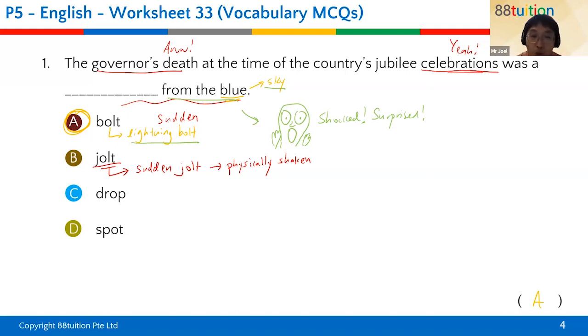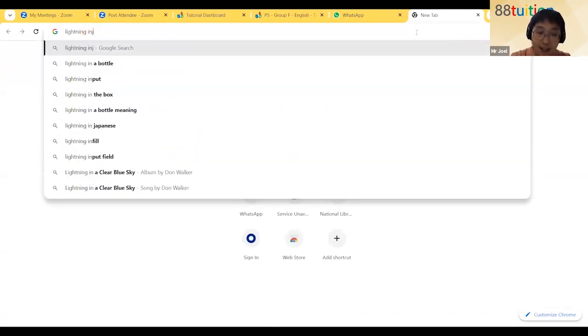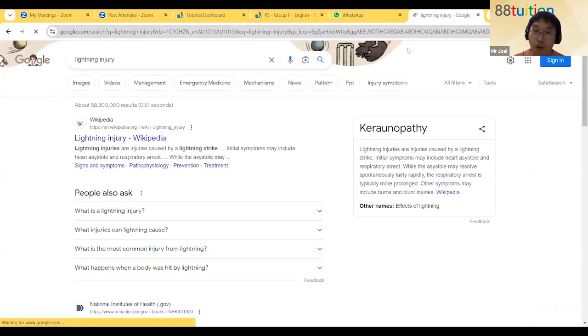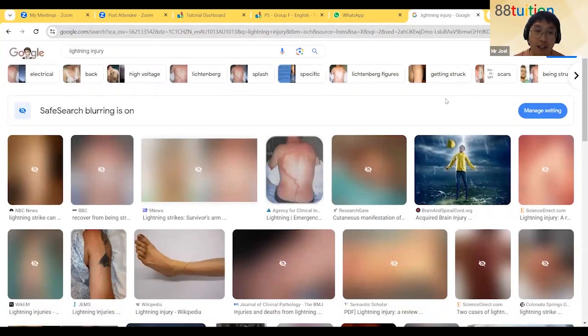Maybe I can show you what a lightning bolt wound actually looks like. So let's see, lightning injury. Then you'll remember bolt from the blue, very sudden, like a clear blue sky and suddenly there was a lightning bolt. Why is this all blocked?